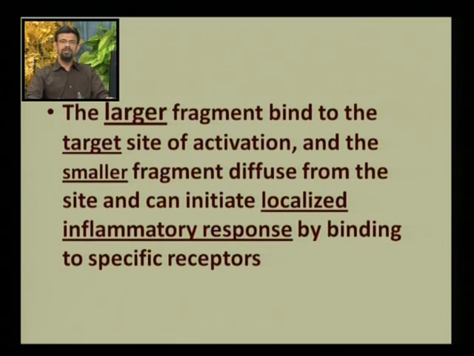It is not like throwing it away into the dustbin. It also has some definite function. It diffuses from that site and it can initiate a localized inflammatory response by binding to specific receptors. So the larger has a greater role. The smaller doesn't mean that it has a smaller role, but it has a role away from that site and it is smaller in size.